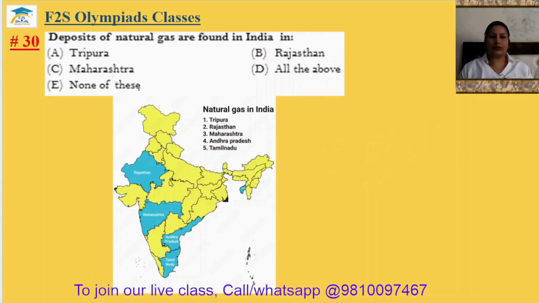Question number 30. Deposits of natural gas are found in India in Tripura, Rajasthan or Maharashtra. So here you can see the natural gas in India are the Tripura, Rajasthan, Maharashtra, Andhra Pradesh and Tamil Nadu. So that's why answer should be D. The blue color is showing the natural gas presence. Okay. So 30 answer will be option D.